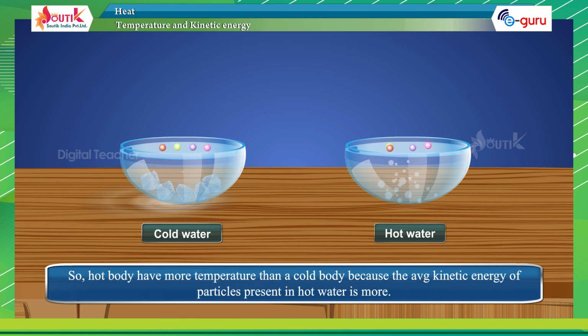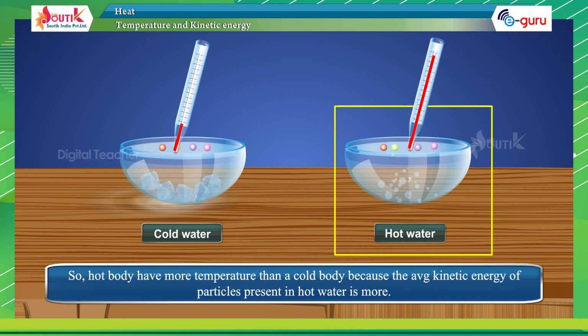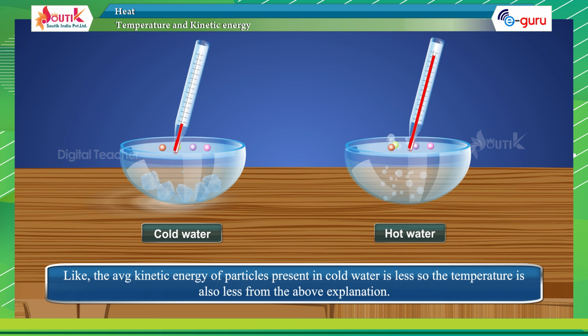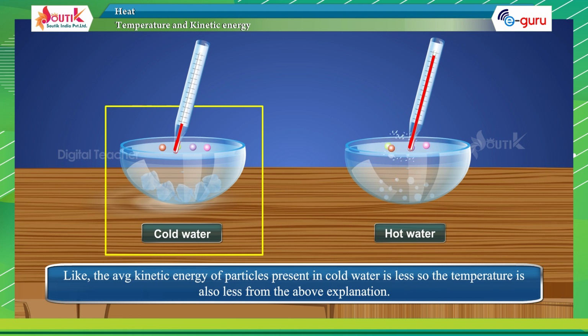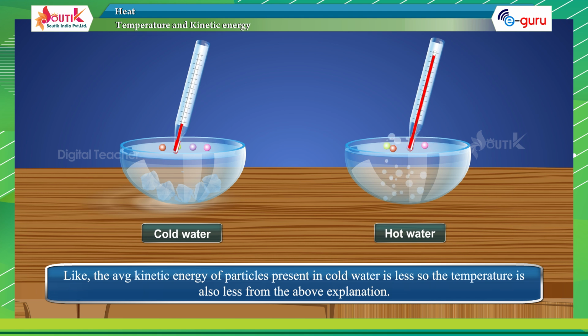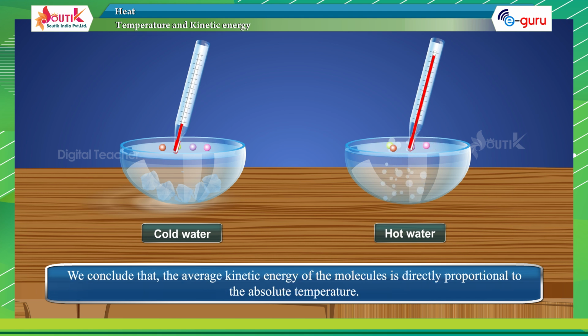So, a hot body has a higher temperature than a cold body because the average kinetic energy of particles present in hot water is more. The average kinetic energy of particles present in cold water is less, so the temperature is also less. From the above explanation, we conclude that the average kinetic energy of the molecules is directly proportional to the absolute temperature.